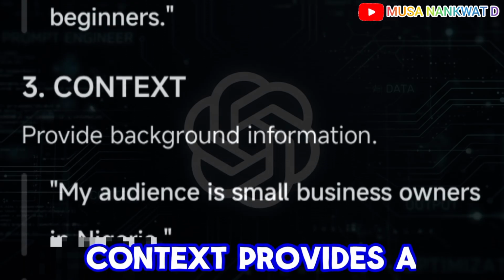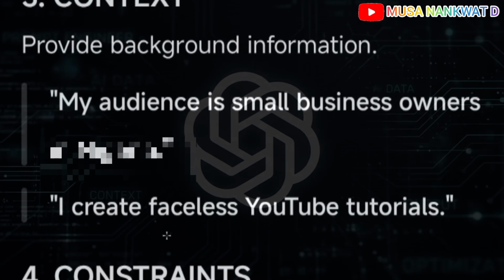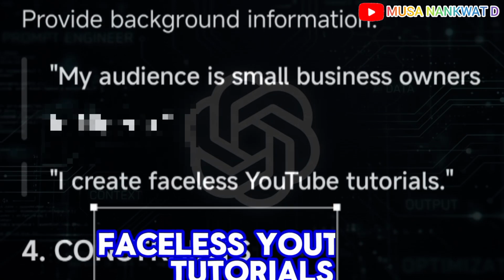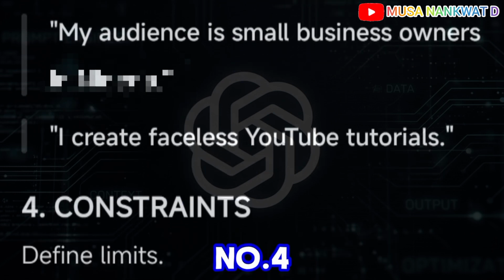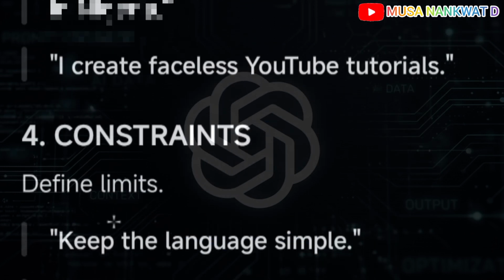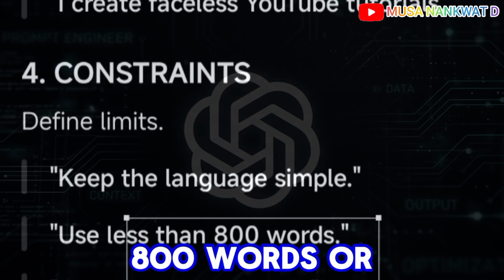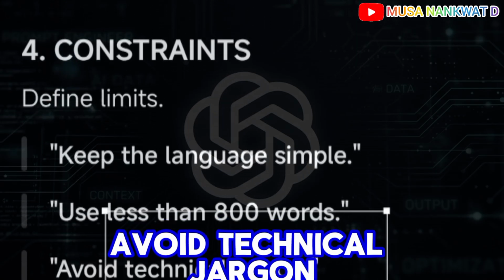Number 3, the context. Provide clear background information, e.g. my audience is small business owners, or I create faceless YouTube tutorials. Number 4, the constraints. Try to define limits, e.g. keep the language simple, use less than 800 words, or avoid technical jargon.